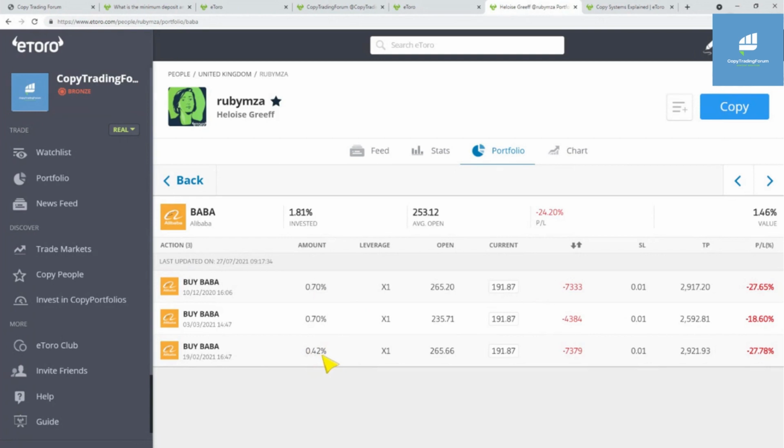So if you copy Ruby MCA with copy open trades and you copy with $200, it won't open because it's 0.42. There has to be at least 0.5% of her total portfolio. Remember, because this will not be $1. 0.42% of 200 is about 90 cents. So it has to be at least $1 to open the trade. So that's not going to open. So you have to read each portfolio. Make sure you do that before you invest in a popular investor, read the portfolio.